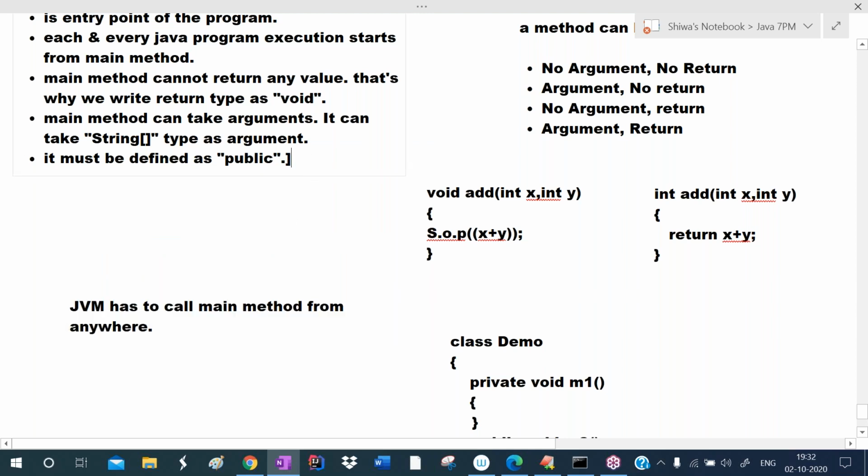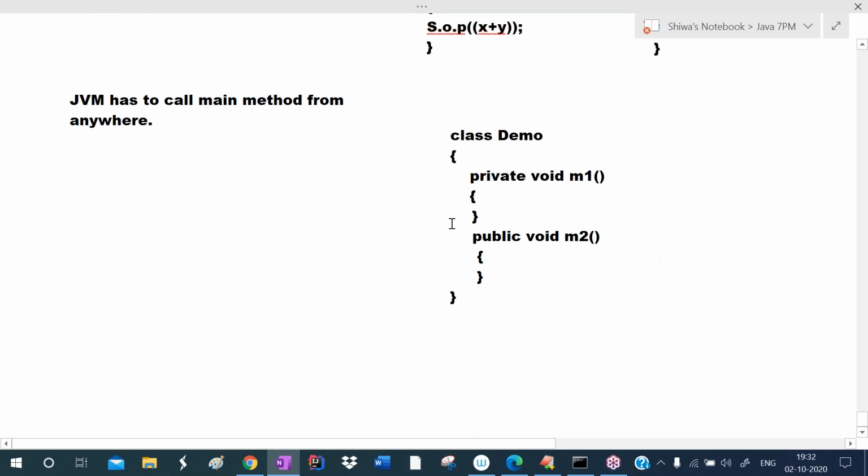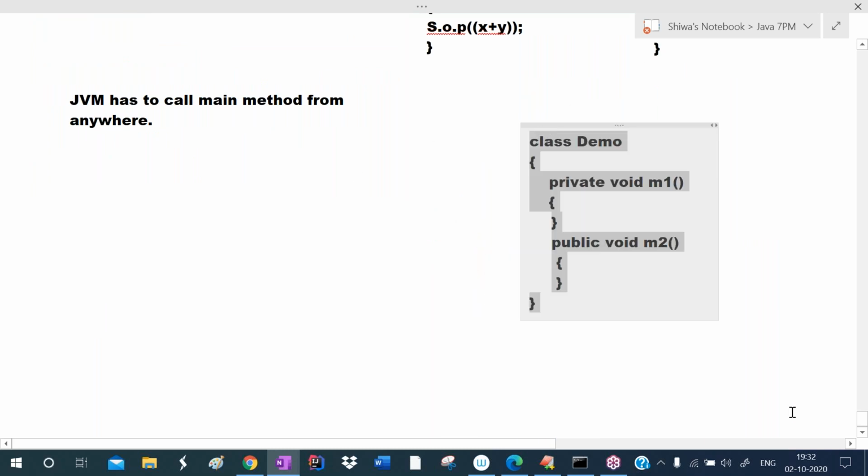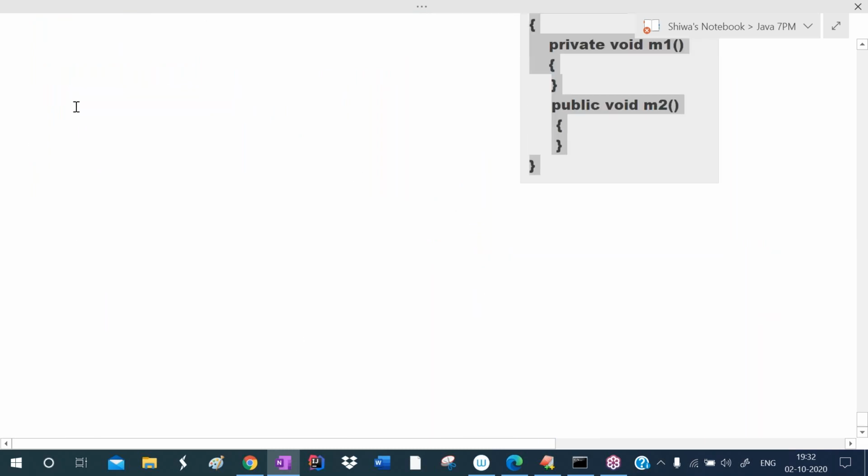And next, this main method must be static. Main method must be static. So what is the meaning of static? Why must we define the main method as static? Listen carefully. You may understand or you may not understand this point, but try to understand. When the classes go on, you can understand perfectly. I'll try to explain clearly.